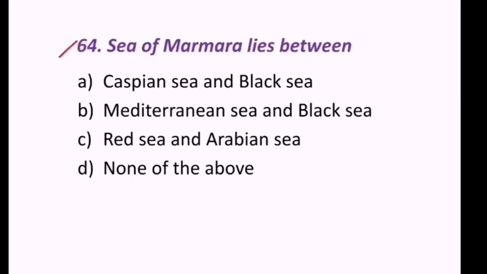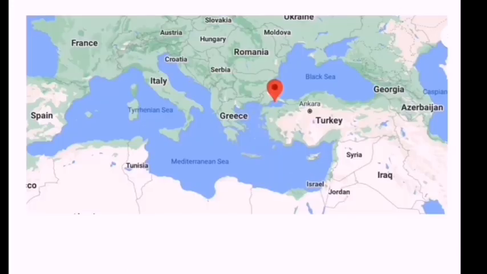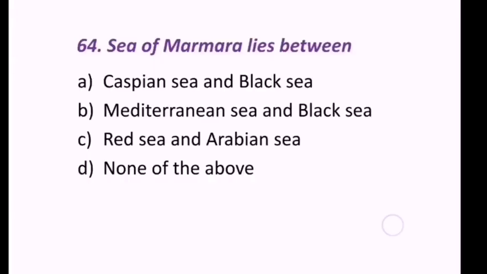64th question. Sea of Marmara lies between Caspian Sea and Black Sea, Mediterranean Sea and Black Sea, Red Sea and Arabian Sea, none of the above. Sea of Marmara, it lies here. This is in the middle of Black Sea and Mediterranean Sea. So the correct answer is Mediterranean Sea and Black Sea. B is the correct answer.